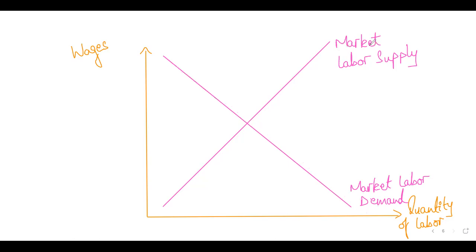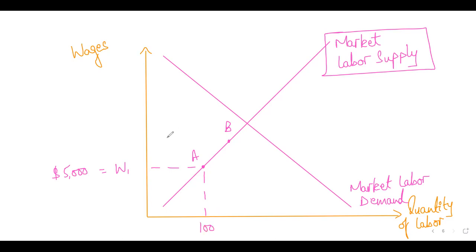And what is the total market labor supply, which means that what is the total quantity of people who are willing to work at different wage rates. So technically, this is showing you the total quantity of people who are willing to work at different wage rates. So if I choose this point over here, A, and then another point over here on the labor market supply, then what it actually shows us is the combination of the wages and the quantity of labor available at that wage rate, right? So if this wage is being paid to workers, let's say $5,000 per month, how many people are willing to work? Let's say 100.